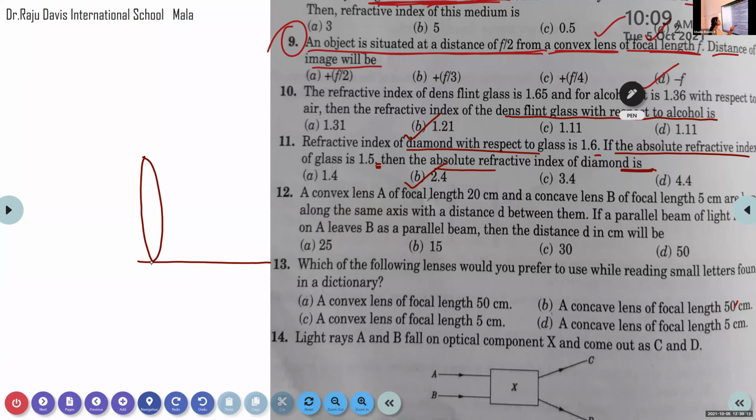Along the same axis, we are placing a concave lens. The focal length of the convex lens is 20 centimeter, and the focal length of the concave lens is 5 centimeter.